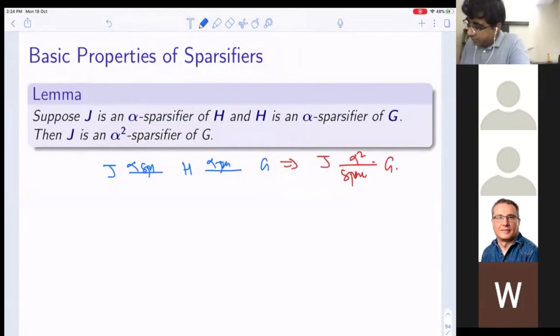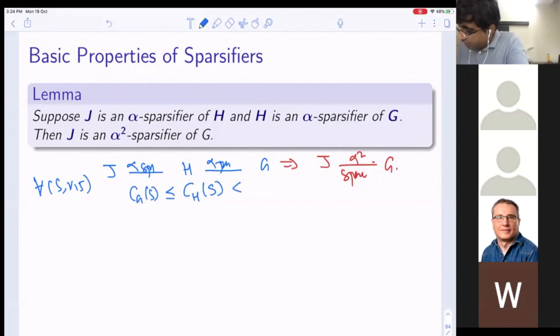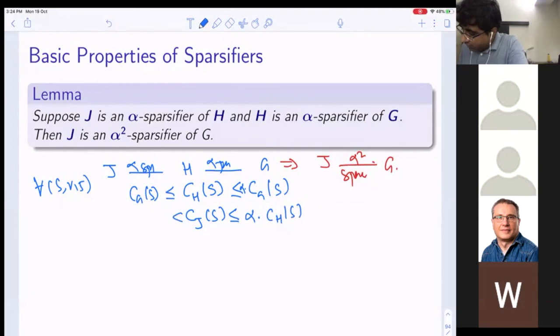H is an alpha sparsifier of G. So what is the meaning of this? For all cuts S in V minus F, CH of S is less than or equal to CG of S, which is less than or equal to alpha times CH of S. Now I can write the same thing with respect to J and H, right? So what can I write? CH of S is less than or equal to CJ of S, which is less than or equal to alpha times CH of S.